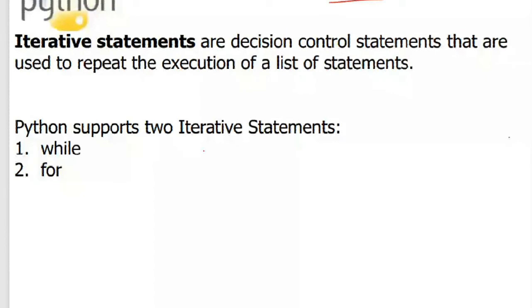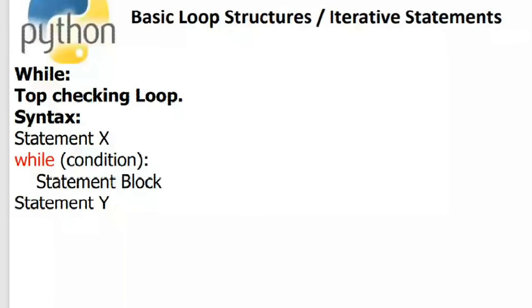So this is what is called a stop checking loop. Why is it called a stop checking loop or pre-checking loop? Because of the pre-condition. There will be a condition, and based on the condition's outcome, whether the statement block is executed or not is decided. Before the while, there are certain statements, which we call statement X.